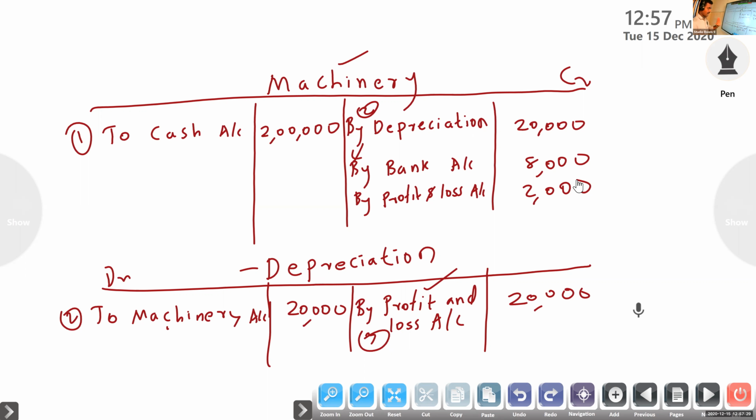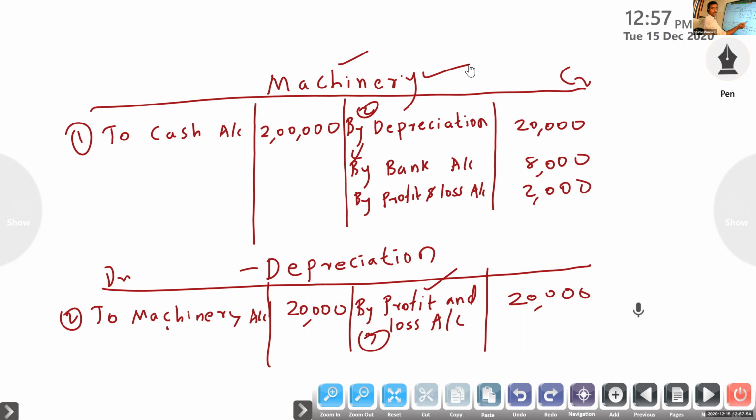Only this much. If you know this one, then you can easily solve. This is the base. You have to know how to post. So if it is at a loss, asset value will decrease.